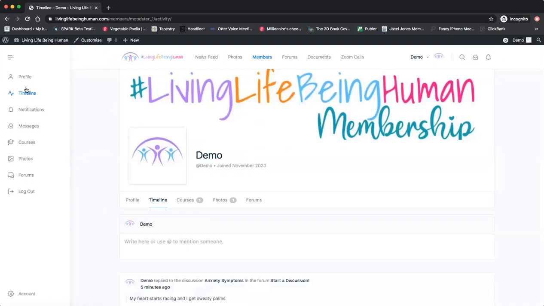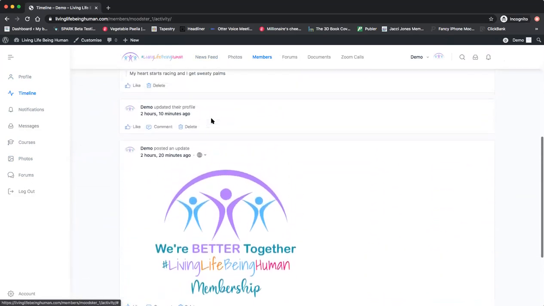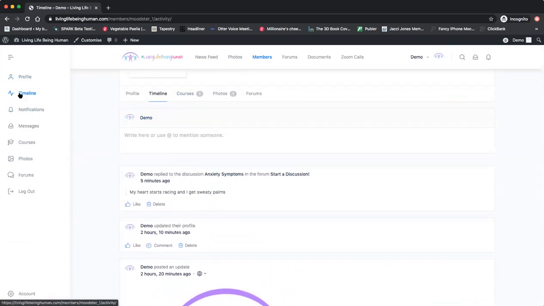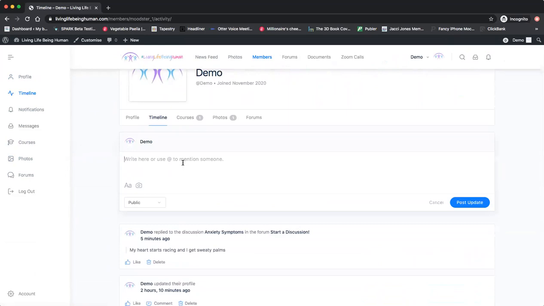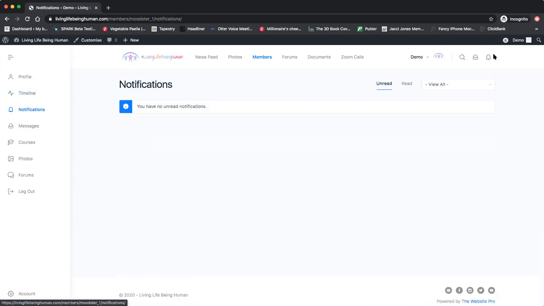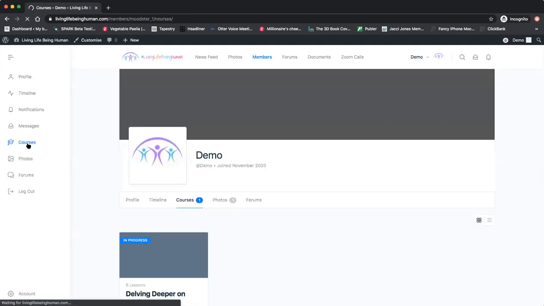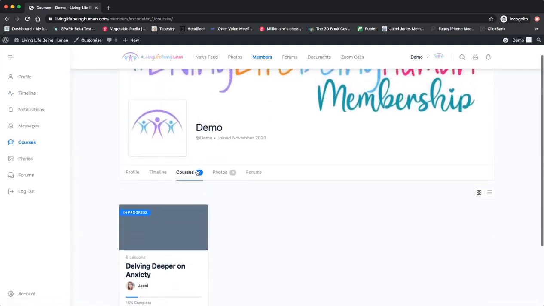So again, starting back to the left-hand side, we've got profile, timeline. It's the same as the news feed. No, sorry, this is your own personal timeline. So you can see all your own updates here. And you can mention someone there again using the @ symbol. Notifications doubled up from the top right here. You'll also see them here. Messages again, doubled up from the top right, same thing. Courses.